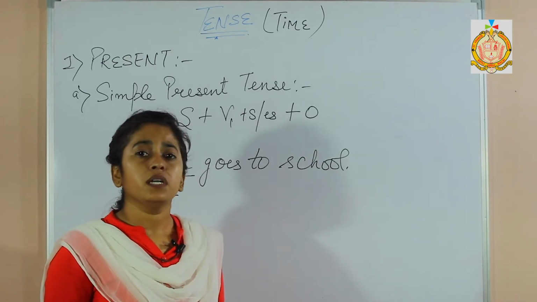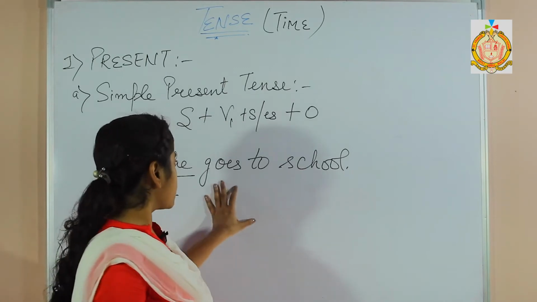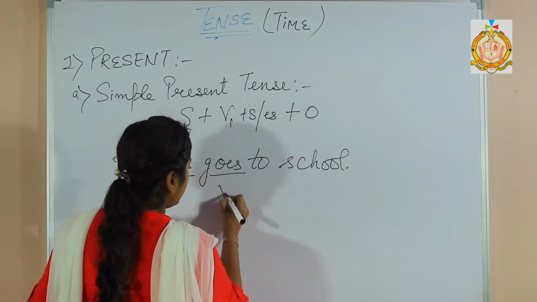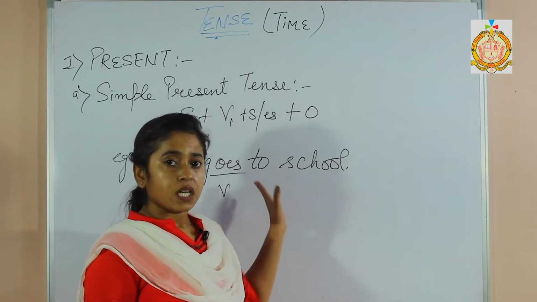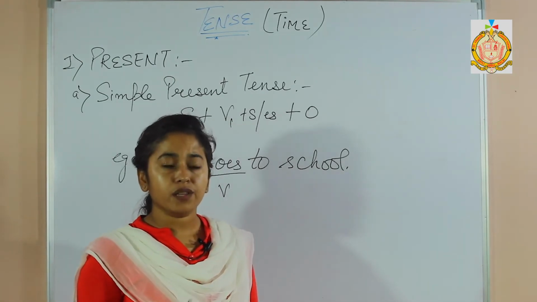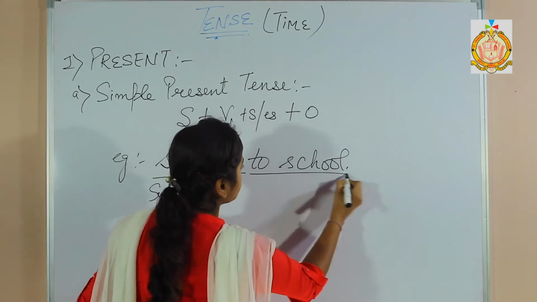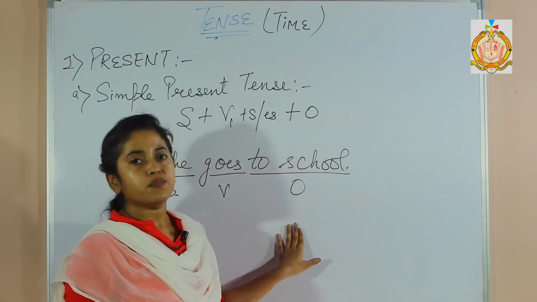Then comes the verb. Verb means the action itself or the helping verbs. Here, which is your verb? It is goes. And what is the object? The very thing which is complementing the verb, which is completing that very action, that is your object. And where is she going? It is to school. So this is your object.